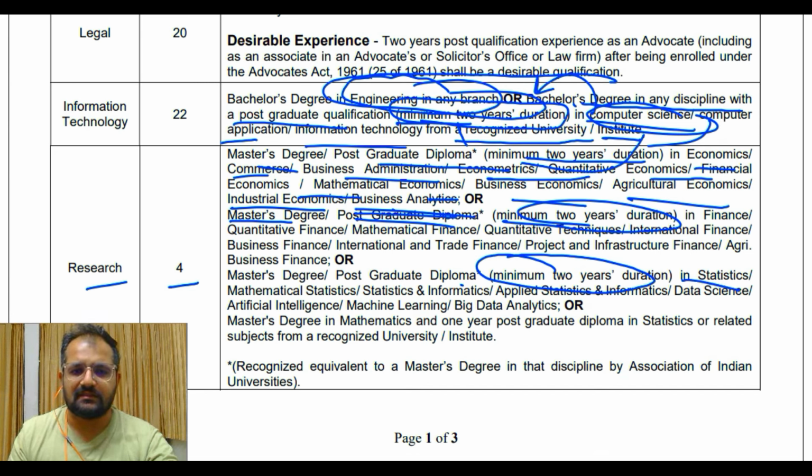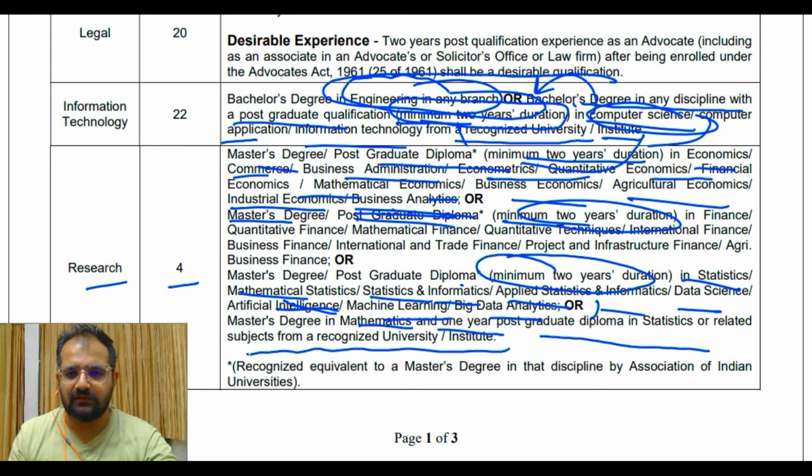In statistics, mathematical statistics, statistics and informatics, applied statistics and informatics, data science, AI, machine learning, big data analytics, or master's degree in mathematics and 1 year post graduate diploma in statistics or related subject from a recognized university.